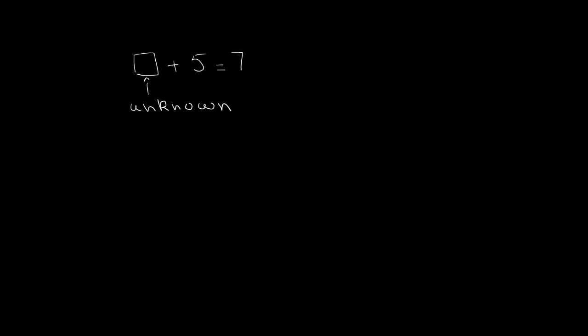But the way that we formally do it in algebra is that we write this equation down as n plus 5 is equal to 7, where n represents the unknown. And then remember, an equality is really like a balance. So you have to think of this as a balance, and here you have on one side n plus 5, and on the other side you have 7. They are both equal. The balance is the same.